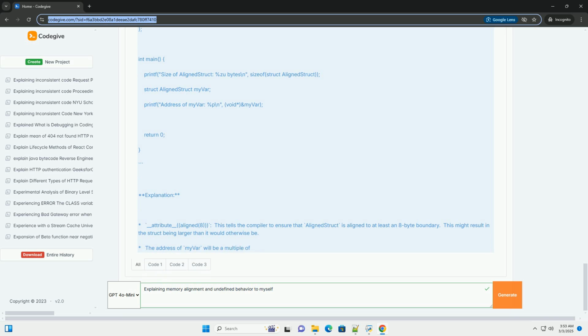How to avoid undefined behavior: 1. Understand the language standards. Read and understand the C and C++ standards, or reliable documentation. Know what operations are defined and what operations are undefined. 2. Use static analysis tools. Static analysis tools, for example Clang Static Analyzer, Coverity, PVS-Studio, can detect potential sources of undefined behavior at compile time.